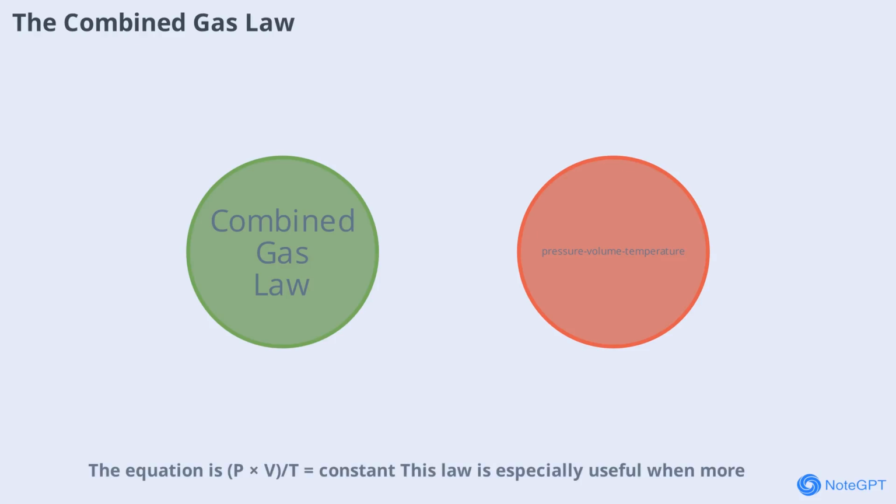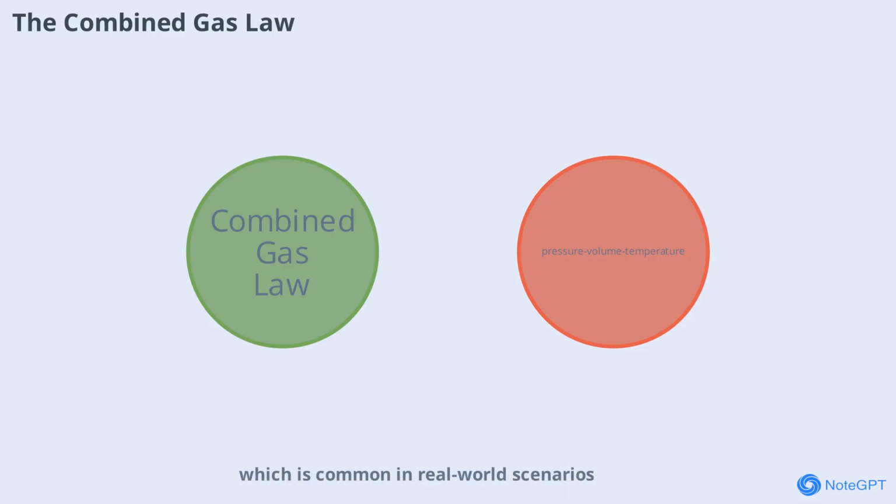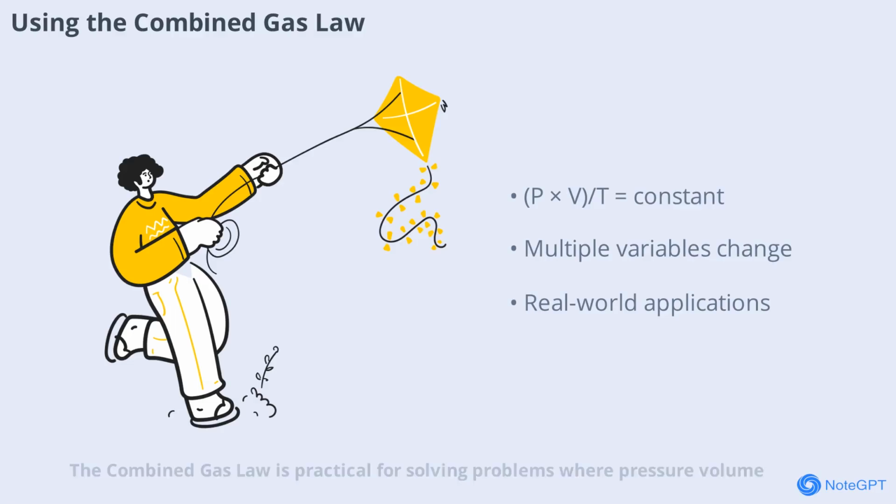This law is especially useful when more than one variable changes at the same time, which is common in real-world scenarios. Combined gas law is practical for solving problems where pressure, volume, and temperature all change. For example, if a gas is compressed and heated at the same time, this law helps predict the final state. It's widely used in engineering, meteorology, and even in calculating the behavior of gases in the atmosphere.